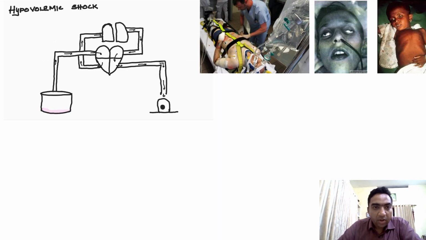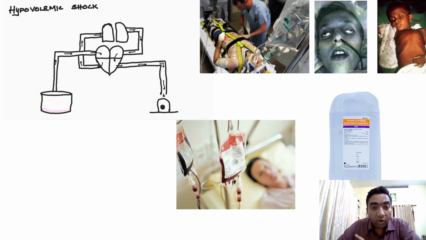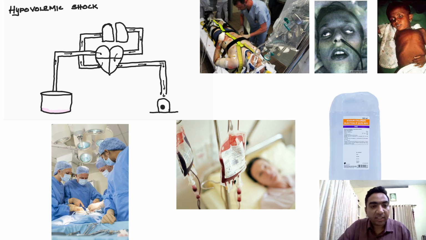Hypovolemic shock. So what will we do? We have resuscitated, but the patient is not improving. So initially we gave fluids. Next, what can we give? We can give blood. Again, the patient is not improving. We have to plug the blood loss. Wherever the blood is being lost, inside the abdomen, inside the thorax, we have to stop the bleeding by surgically approaching it. That is the treatment of hypovolemic shock.